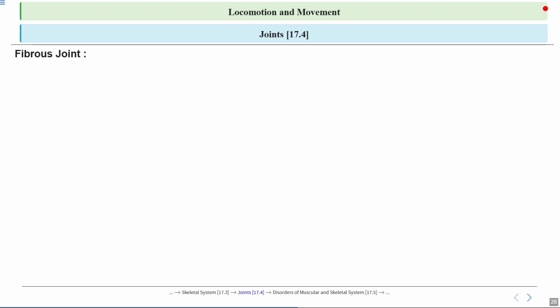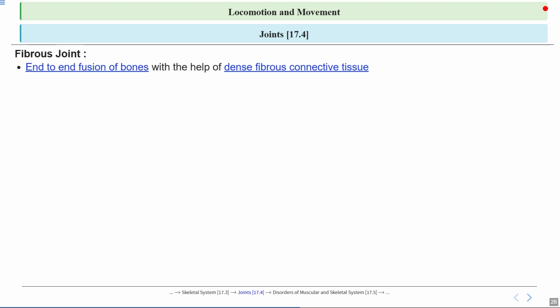Now let's start with the special kind of joint in our bodies, which is called the fibrous joint. These joints play an important role in connecting bones, especially in places where strength and stability are more important than movement. So let's read in detail.